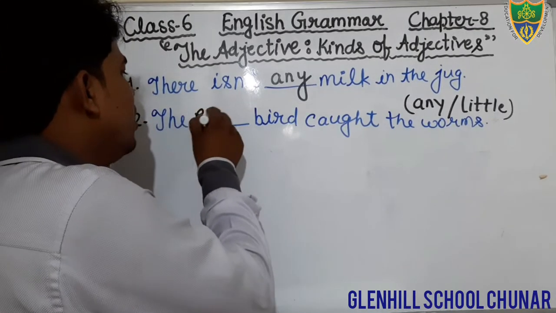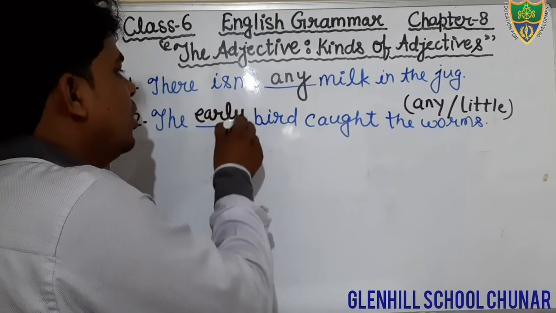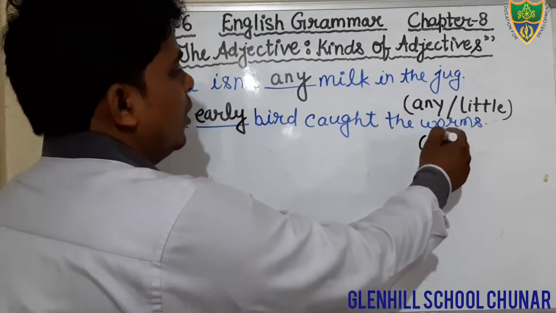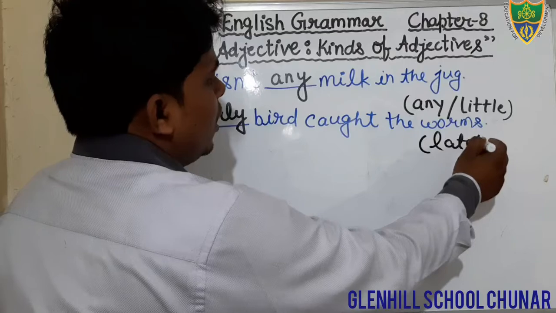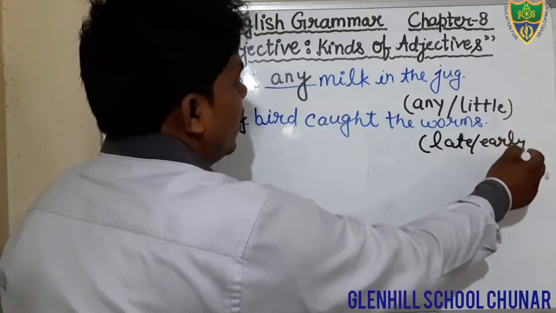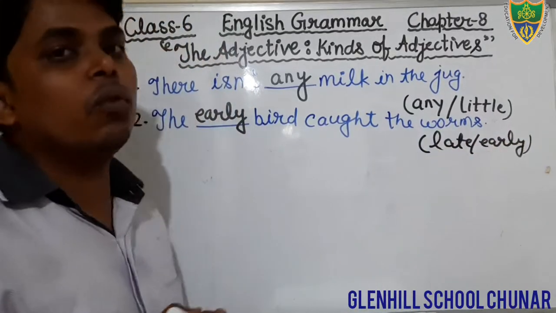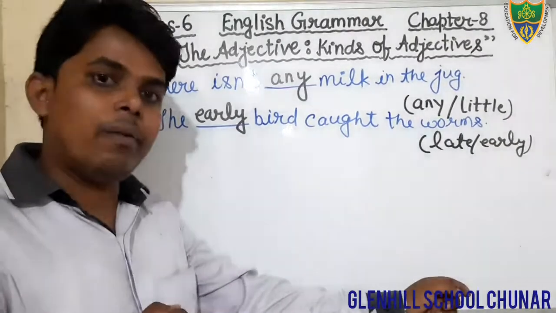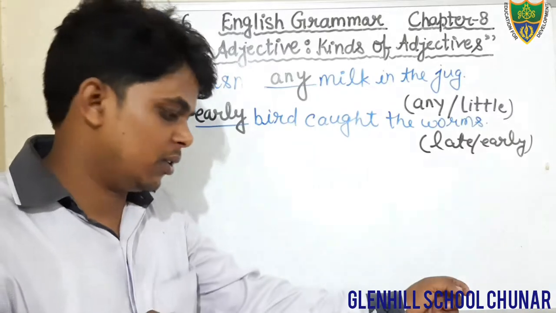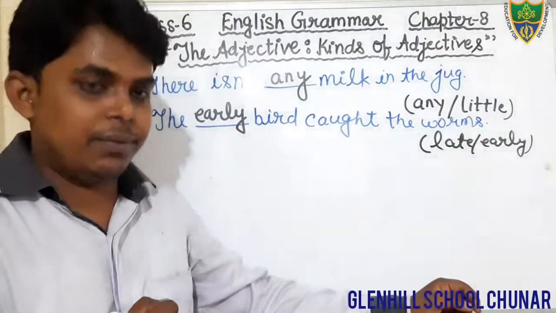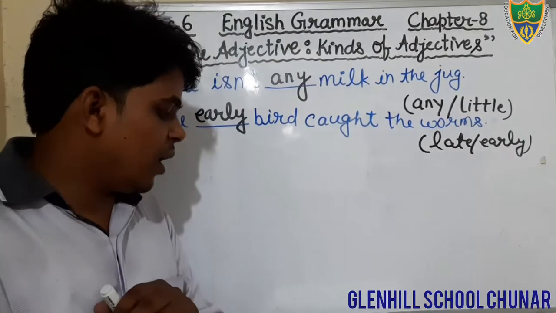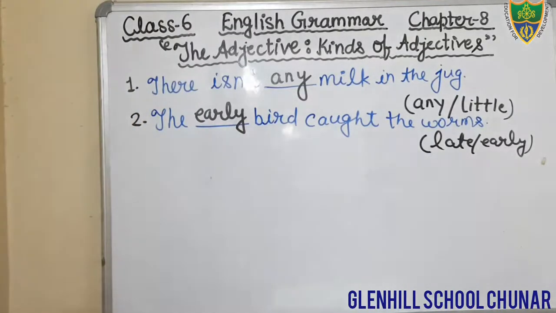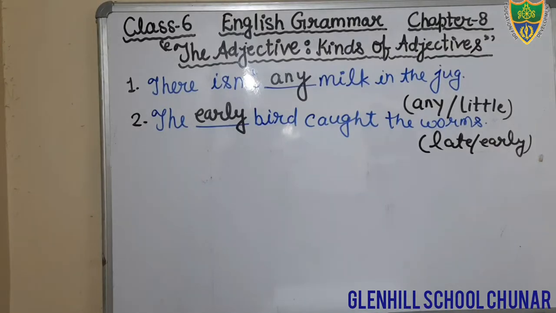Early, you will fill here early. The students, in the bracket it is written late and early. Late and early. EARLY. It is written. But what would be the most appropriate? That would be early. The early bird caught the worm. Okay? That is also a proverb. Yes, see. The early bird caught the worm.